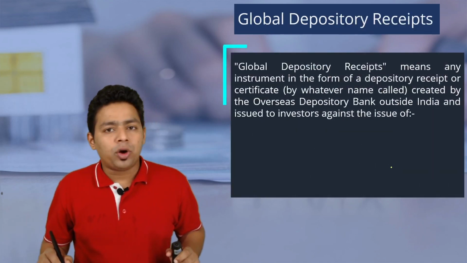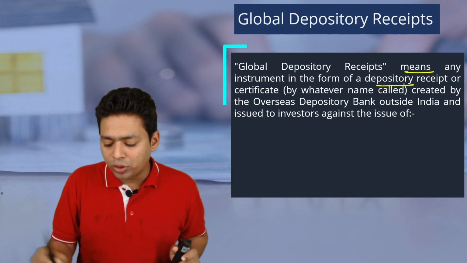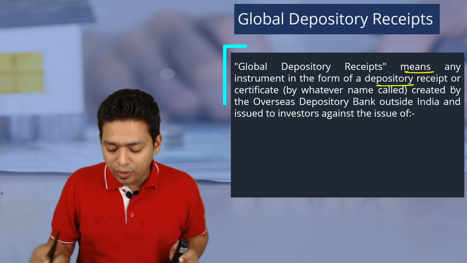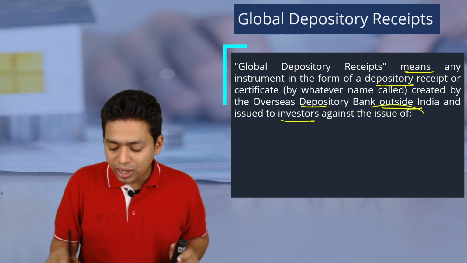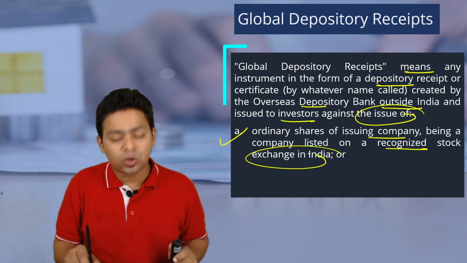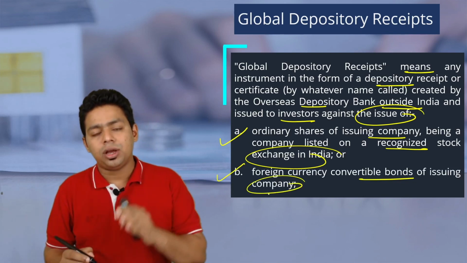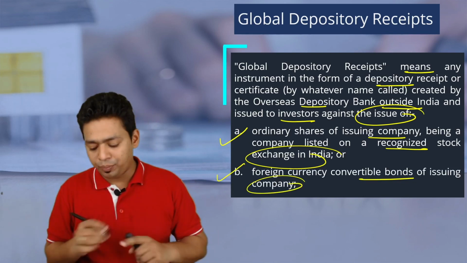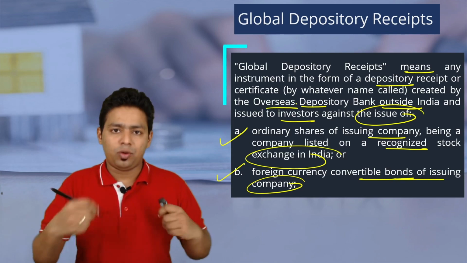So what do you mean by global depository receipt? It's a definition now. Global depository receipt means any instrument in the form of a depository receipt or certificate created by an overseas depository bank outside India and issued to investors against the issue of ordinary shares of the issuing company, being a company listed and recognized on a stock exchange in India, and foreign currency convertible bonds issued by the company. So obviously what is the underlying asset? Either shares of an Indian listed company or convertible bonds of an Indian listed company, and the overseas depository is issuing GDR in foreign countries. So this is the whole concessional tax treatment for GDR.